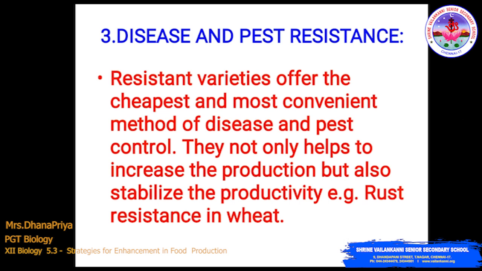Disease and pest resistance are another objective in plant breeding. Resistant varieties offer the cheapest and most convenient method of disease and pest control. They not only help to increase production but also stabilize productivity. Example: rust resistance in wheat.